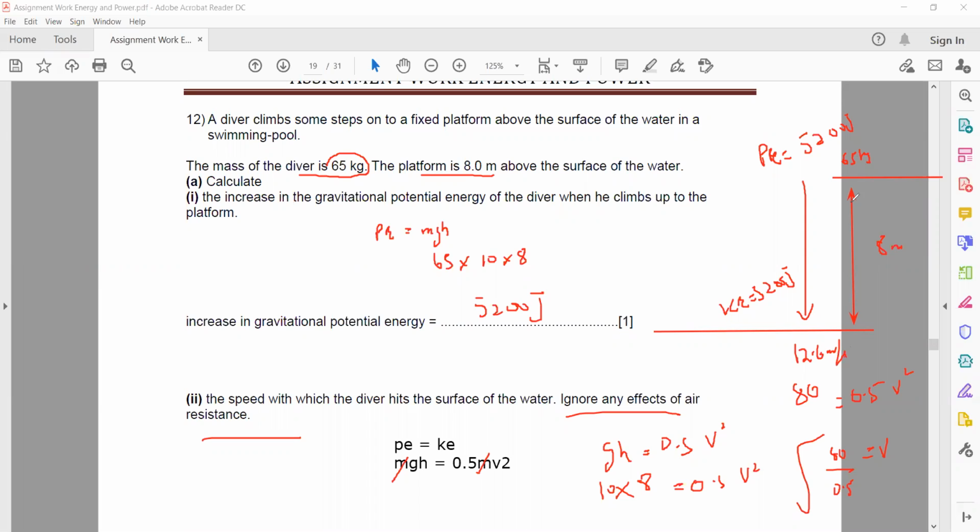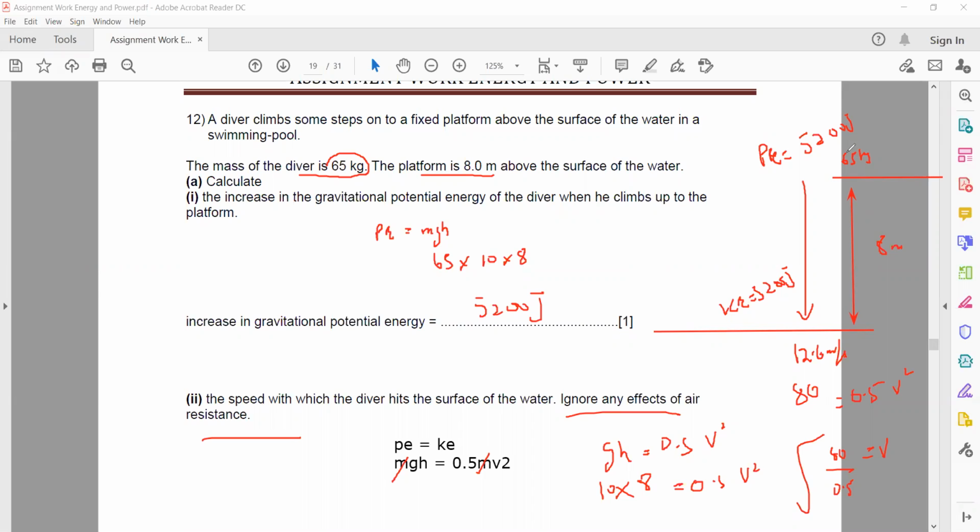So whenever there is no loss of energy, the potential energy is equal to the kinetic energy, and we can find the speed.